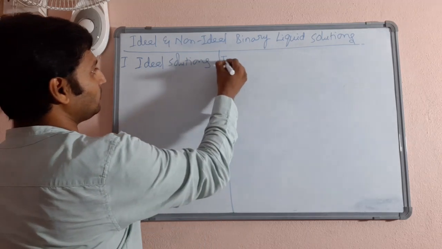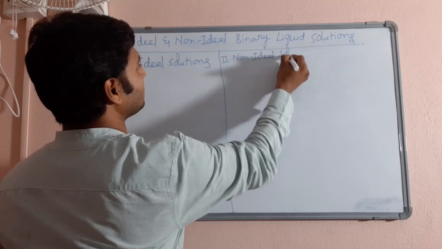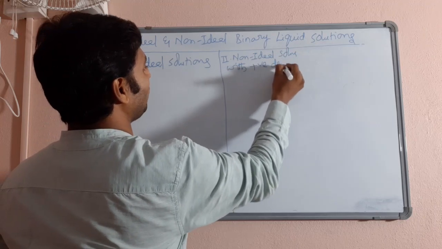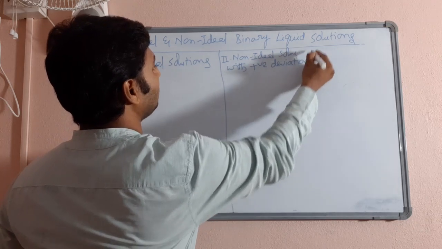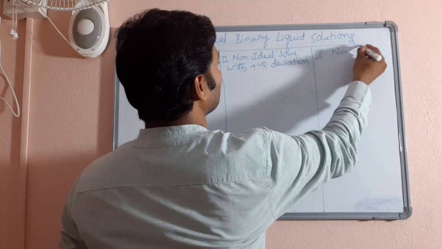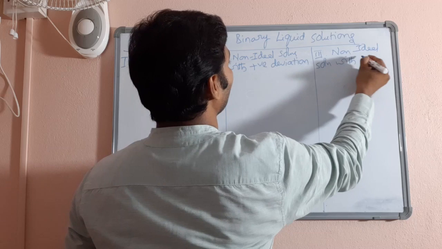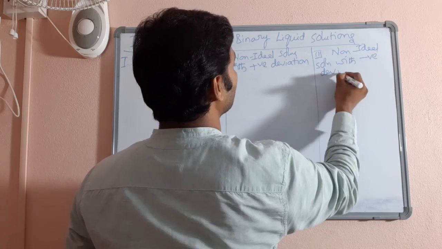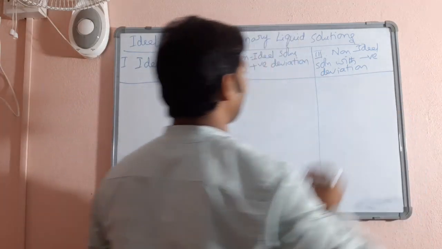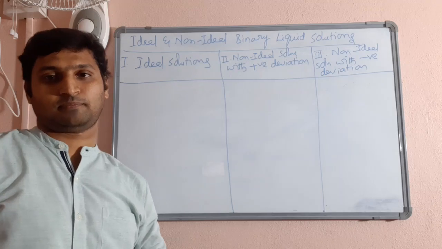Type 2 are non-ideal solutions with positive deviation from Raoult's law. Type 3 are non-ideal solutions with negative deviation from Raoult's law. Let us understand each of them individually and then we will be getting a comparative study almost.